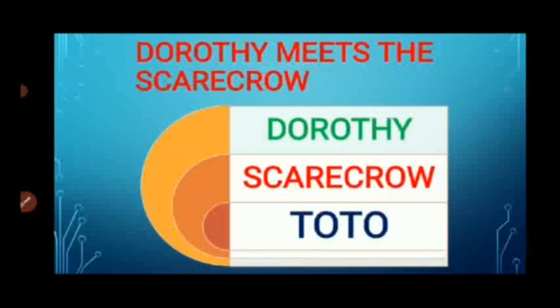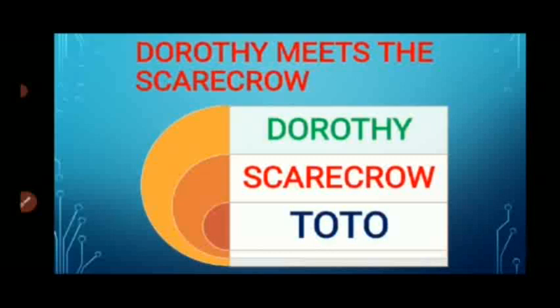How many characters are there? 3 characters in the story. First one is Dorothy, a little girl. Second is the Scarecrow. Again, I just want to tell you, what is a scarecrow, children? Yes, a human-shaped figure which is often made by stuffing straw into clothes that is used to scare away birds from crops. So farmers used this scarecrow to scare away birds from the crops.